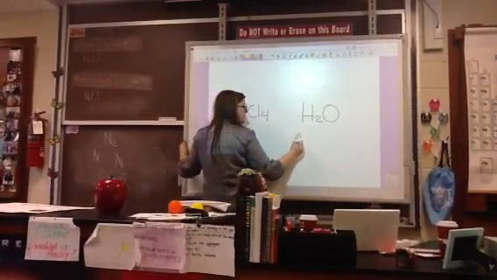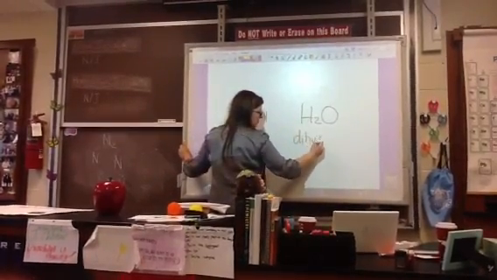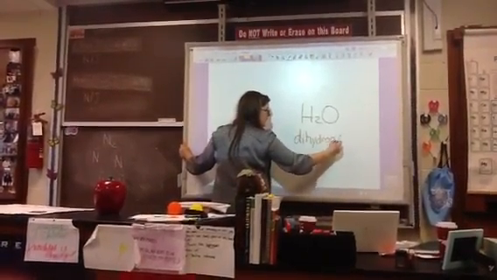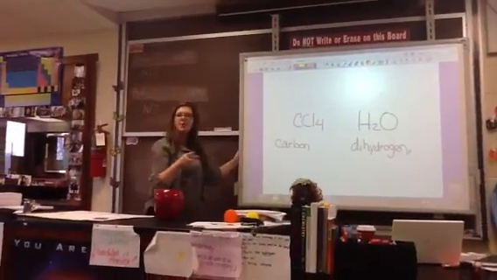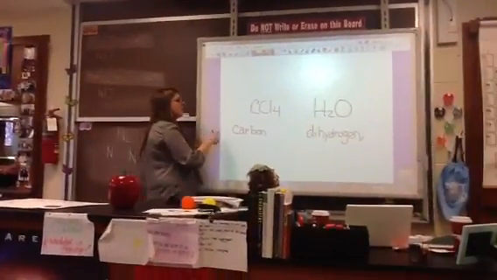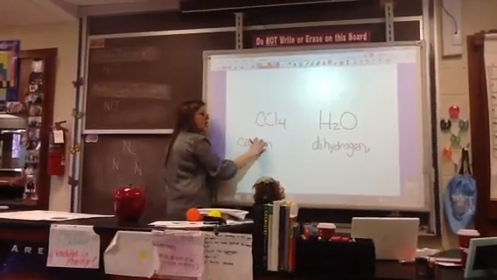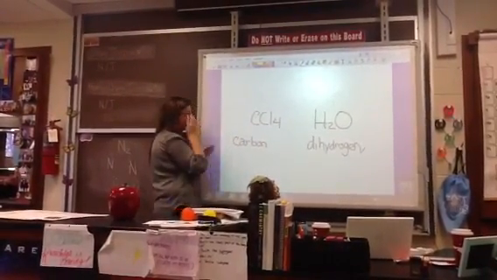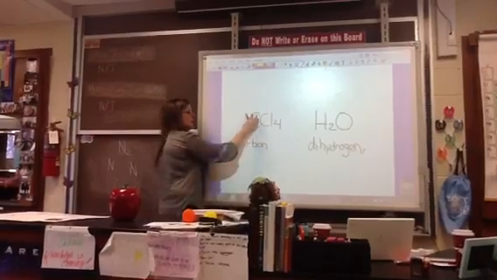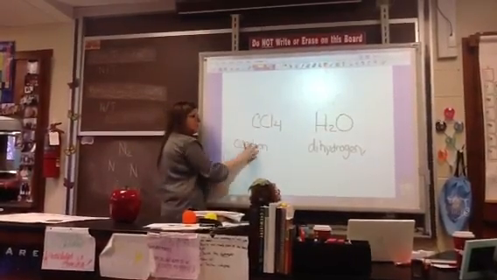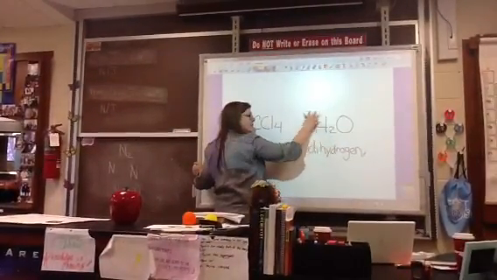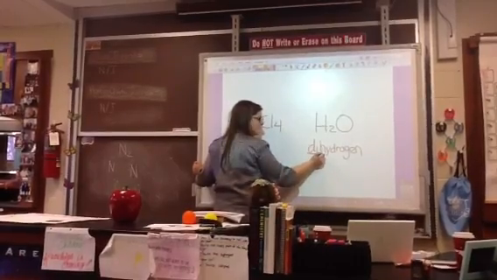Two. So I'm going to call this dihydrogen. What's the prefix for one? Mono. I'm not going to call this monocarbon tetrachloride. If I have just one, I'm just going to use the name, because mono is redundant. But if I have more than one on the first element, I have to use a prefix.